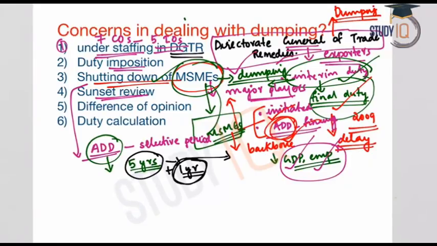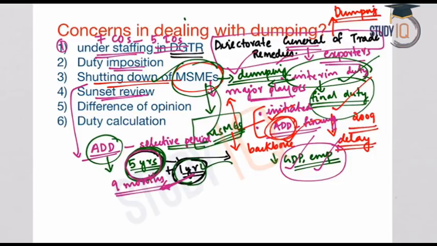But in India, what is the practice? In India, industries have to apply for sunset review 9 months before the expiry of the ADD, the anti-dumping duty. Let us take the same example. Anti-dumping duty is for a selective period, suppose 5 years. In the global practice, this will be extended for 1 year. But in India, 9 months before the expiry of this 5 year period, the Indian industries have to apply for the sunset review. That means this 1 year advantage which other countries provide for their domestic industries is not provided in the case of Indian industries.